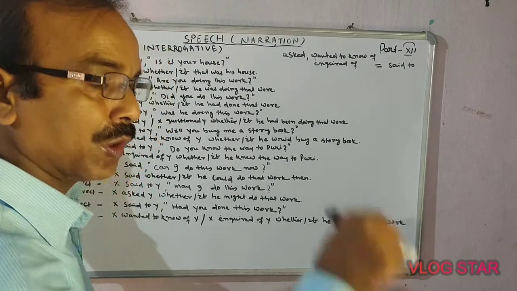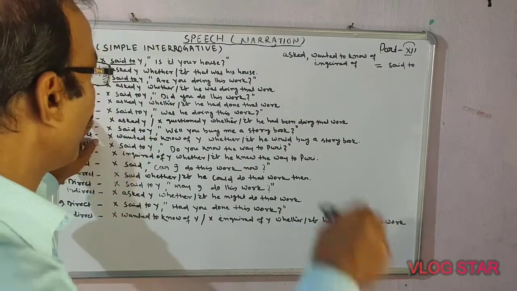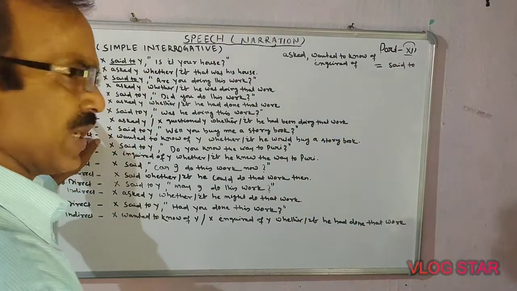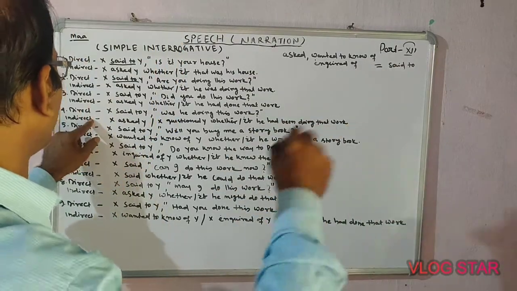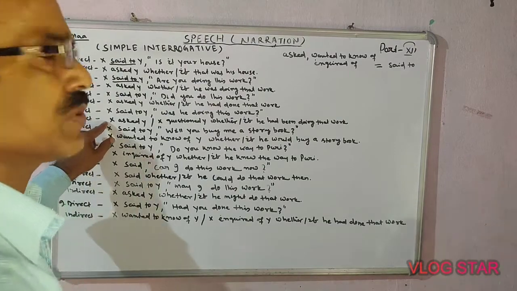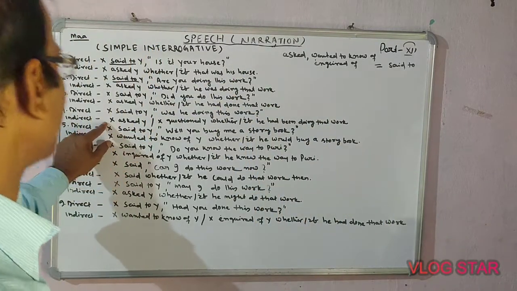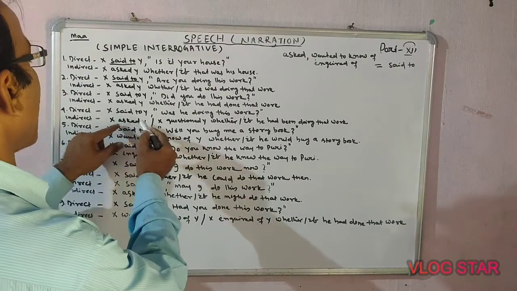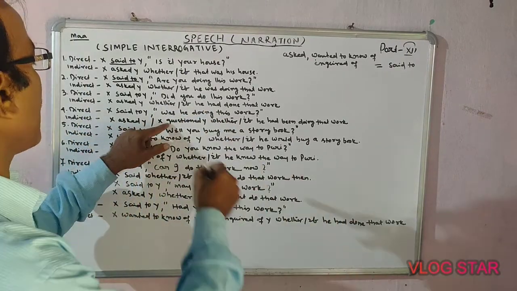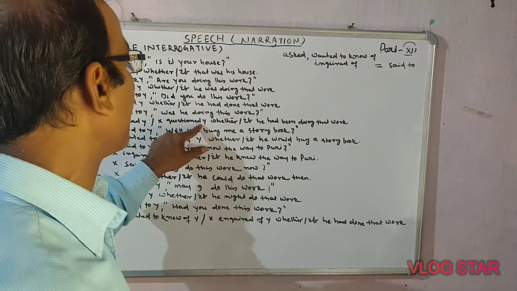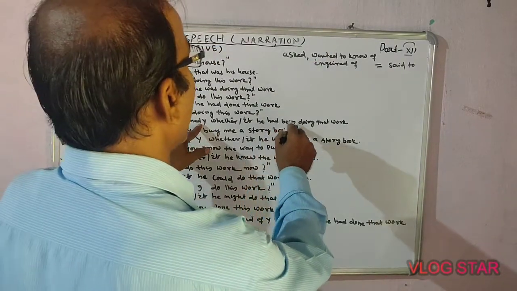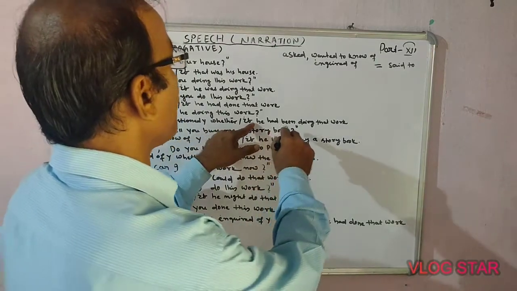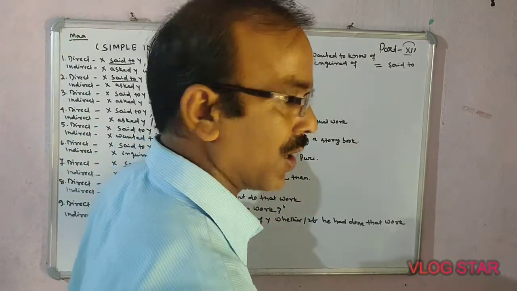If we find past imperfect in reported speech, that will change whenever you change it into indirect speech. Here, same thing, you may use X asked Y or X questioned Y whether he had been doing that work, or if he had been doing that work.